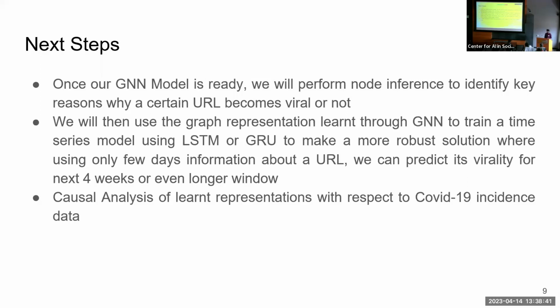The next step, once we have this graph training done, is to add an LSTM layer to do a forecasting process on top of that, and then identify which nodes had an influence on making certain URLs very viral or not getting viral. The ultimate task is to do causal analysis on whether we can draw some conclusions out of these representations with respect to COVID-19 incidence data. Thank you.